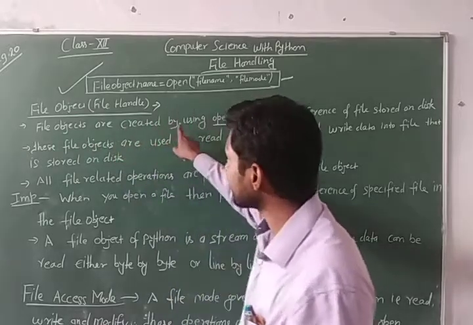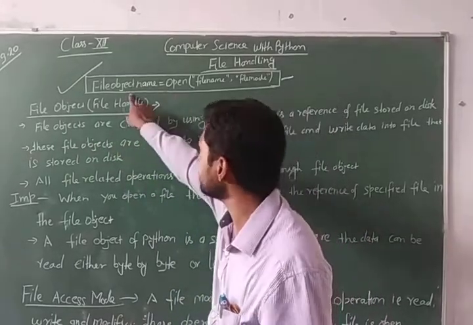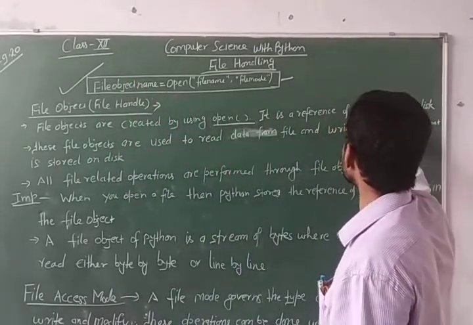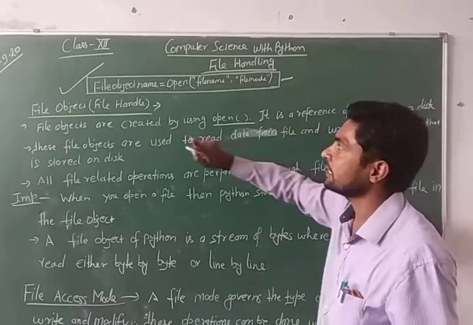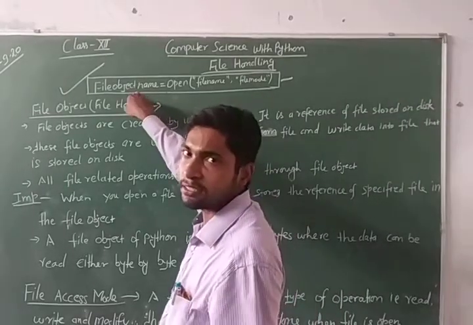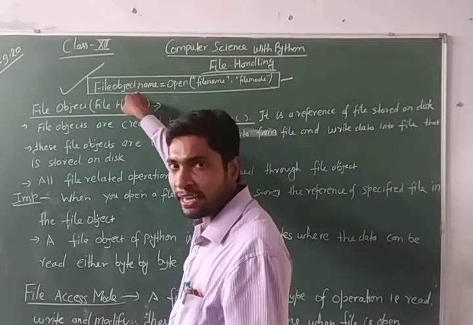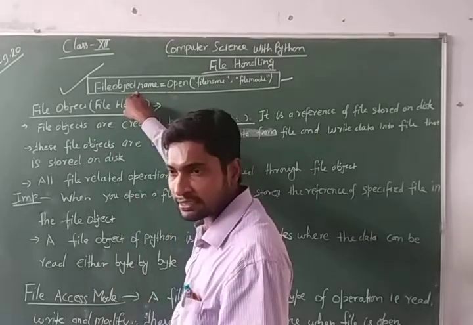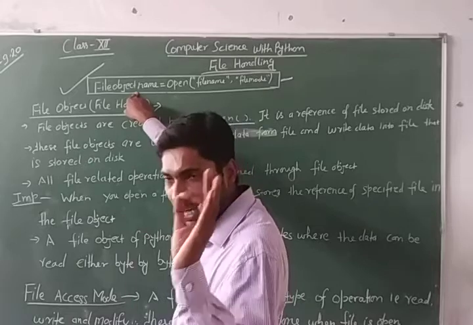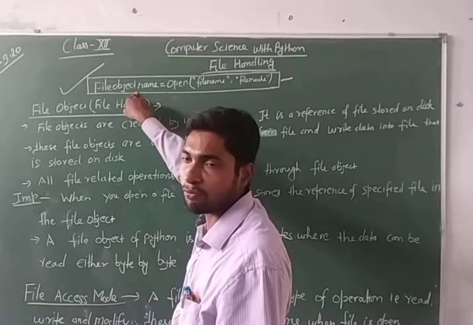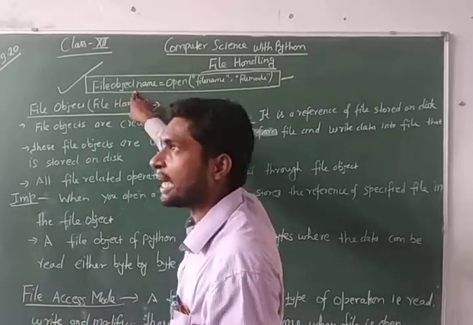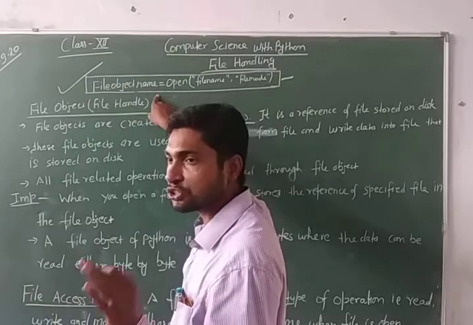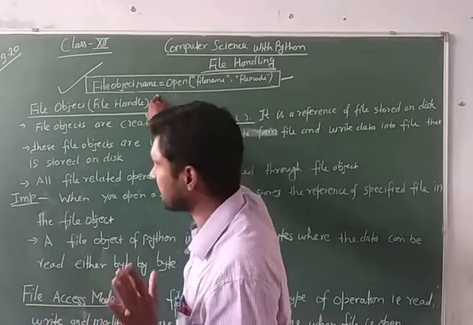File objects are created by using open function. It is a reference of the file that is stored on the hard disk. On this file, you will write the information for future use. I mean, this file is stored on your hard disk permanently.